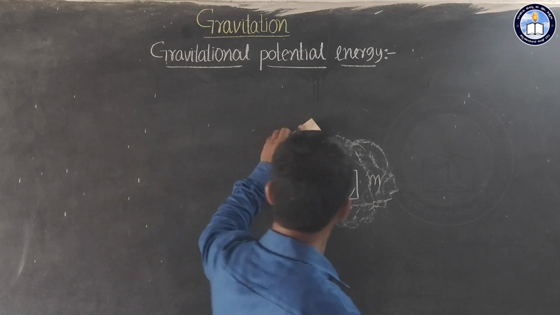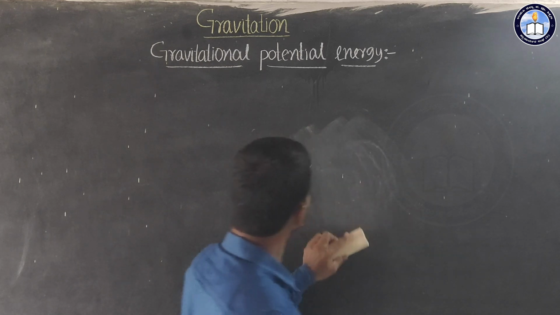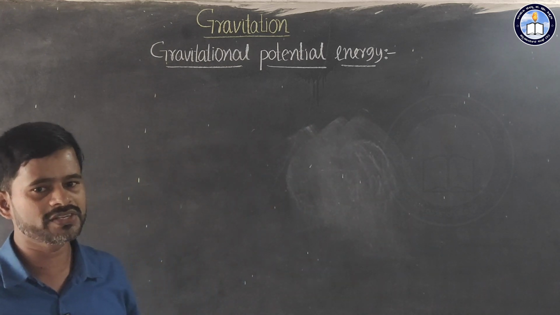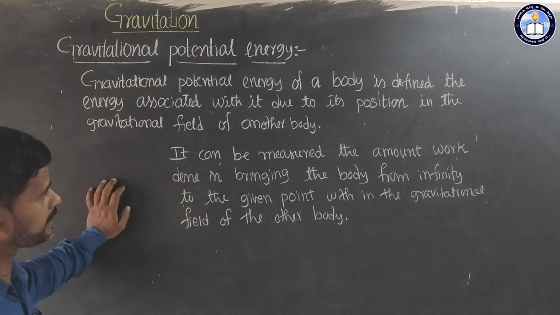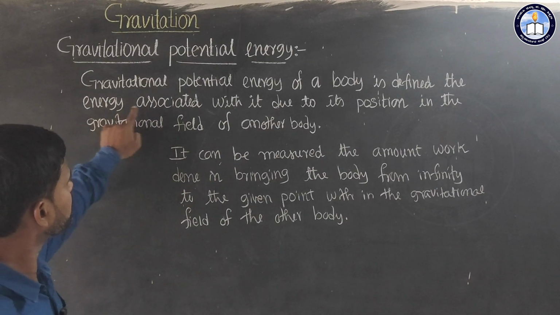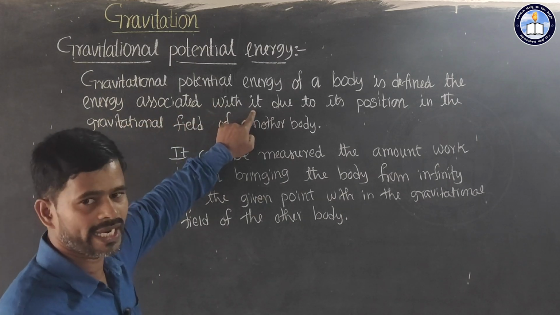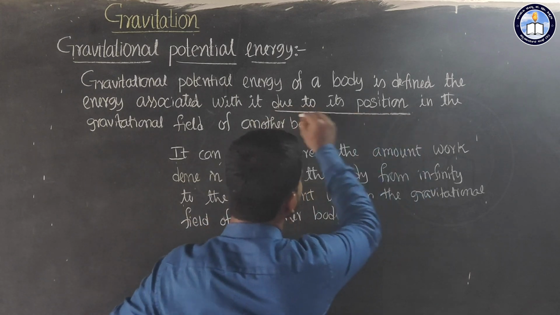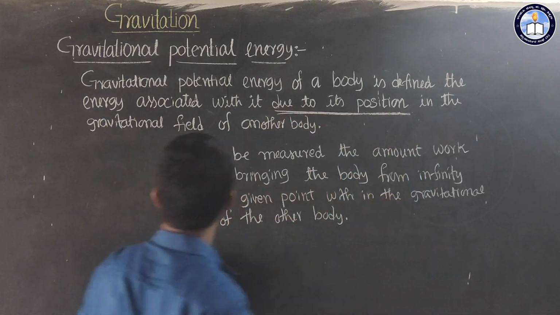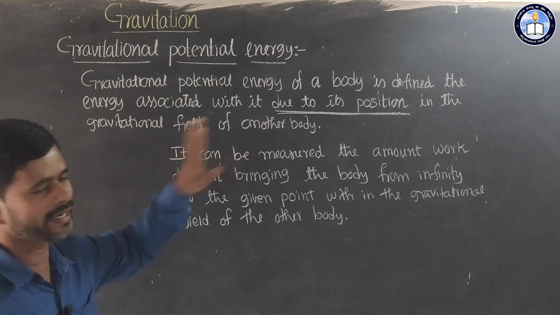Now, we have to discuss gravitational potential energy. Gravitational potential energy we can define as the energy associated with a body due to its position in the gravitational field of another body.